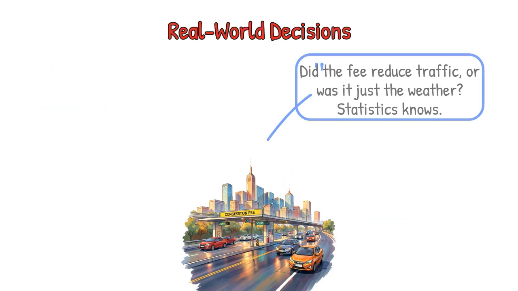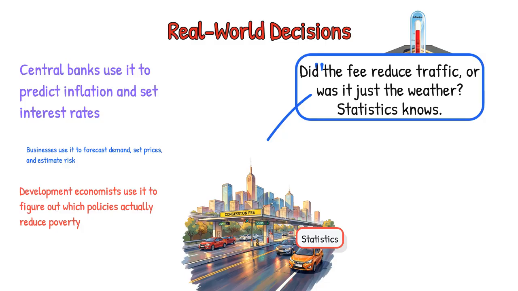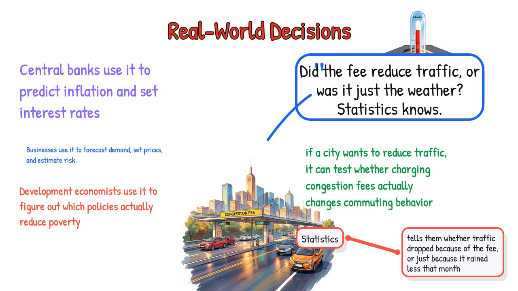In practice, this matters everywhere. Governments use statistics to decide whether raising the minimum wage reduced hiring. Central banks use it to predict inflation and set interest rates. Businesses use it to forecast demand, set prices, and estimate risk. And development economists use it to figure out which policies actually reduce poverty. A simple example: if a city wants to reduce traffic, it can test whether charging congestion fees actually changes commuting behavior. Statistics tells them whether traffic dropped because of the fee or just because it rained less that month.